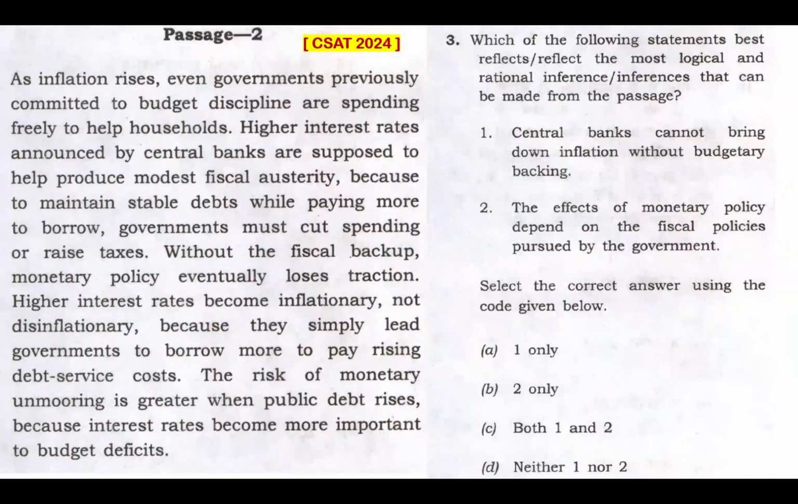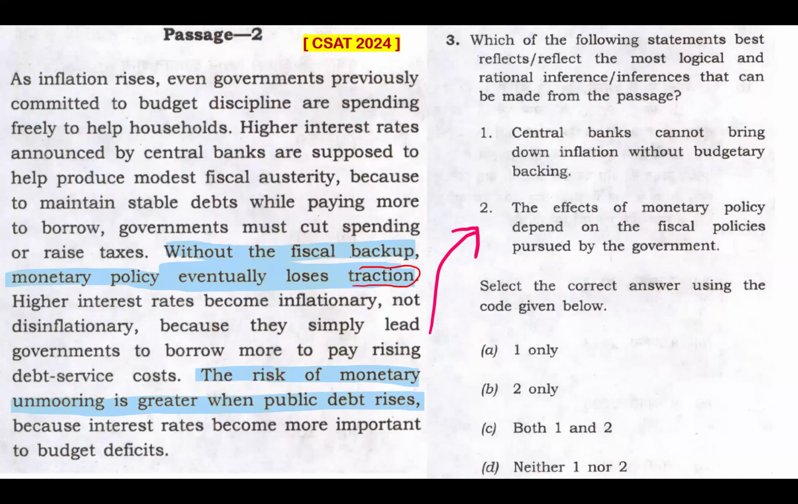Statement 2. The effects of monetary policy depend on the fiscal policies pursued by the government. Depends on? Seriously? Yes. From which part of this passage will I get that? From this part. Now read that. Without the fiscal backup, monetary policy eventually loses traction, eventually loses its effectiveness without fiscal backup. Very clearly mentioned in the passage.